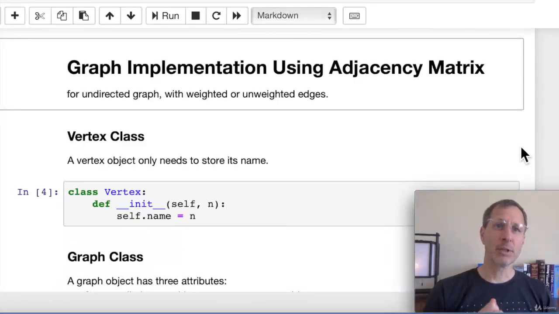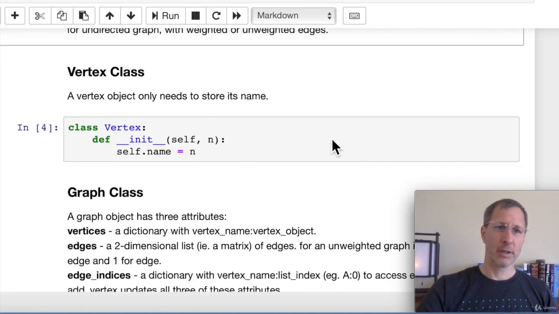In this lecture, we're going to look at how graphs can be implemented using the adjacency matrix method. So we walked through how the adjacency matrix works. Let's look at the code. Again, this code is posted on my GitHub site, both in a Python file and in a Jupyter Notebook file. You're welcome to download either one. This code I'm going to show here is the Jupyter Notebook. It has a lot of comments in it.